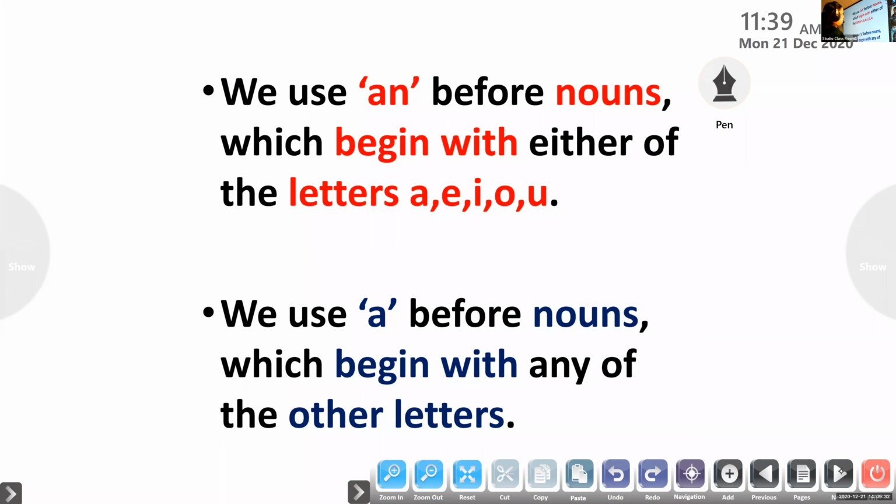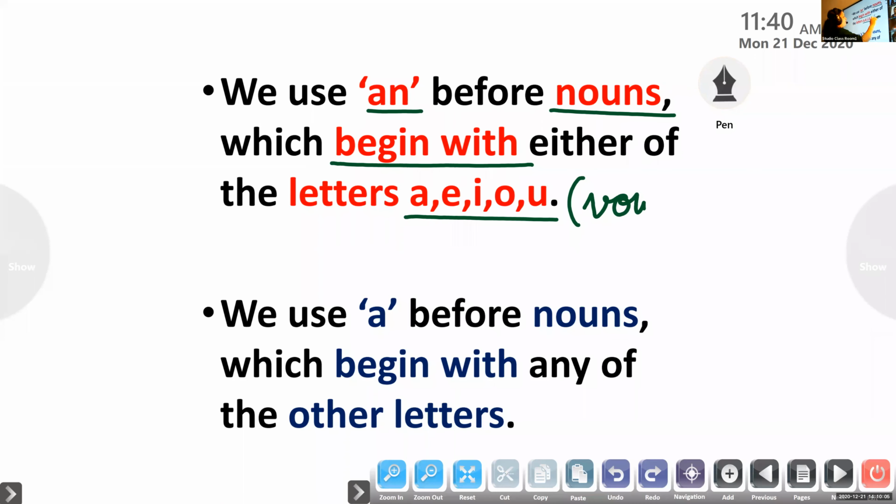Now, we have to continue with the usage of a or an. Once again, where do we use a and where do we use an? We use the word an, A-N, before nouns that begin with the letters A, E, I, O, U, also called the vowels.